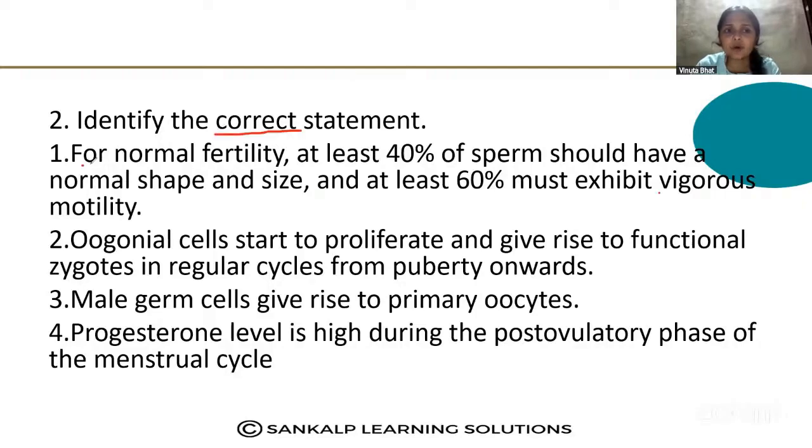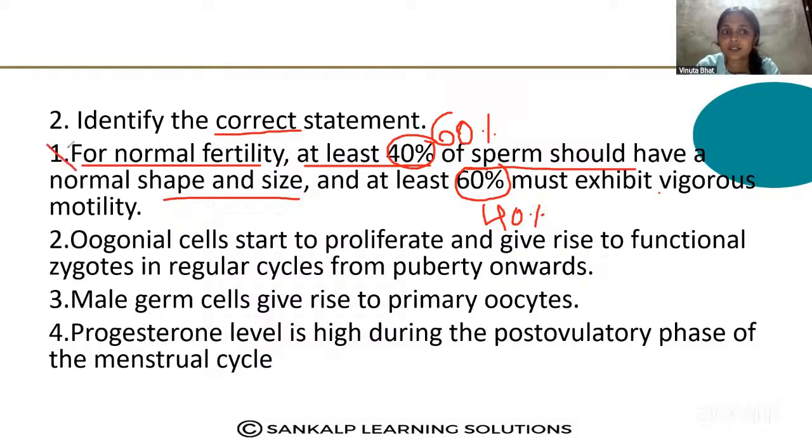See the first statement: for normal fertility, at least 40% of the sperm should have normal shape and size. Here it is not 40%, it is 60% of the sperm that should have normal shape and size, and at least 60% must exhibit vigorous motility. Here it says at least 40% must exhibit vigorous motility, so the first one is the wrong statement. Second statement: oogonial cells start to proliferate and give rise to the functional zygote in regular cycles from puberty onwards.